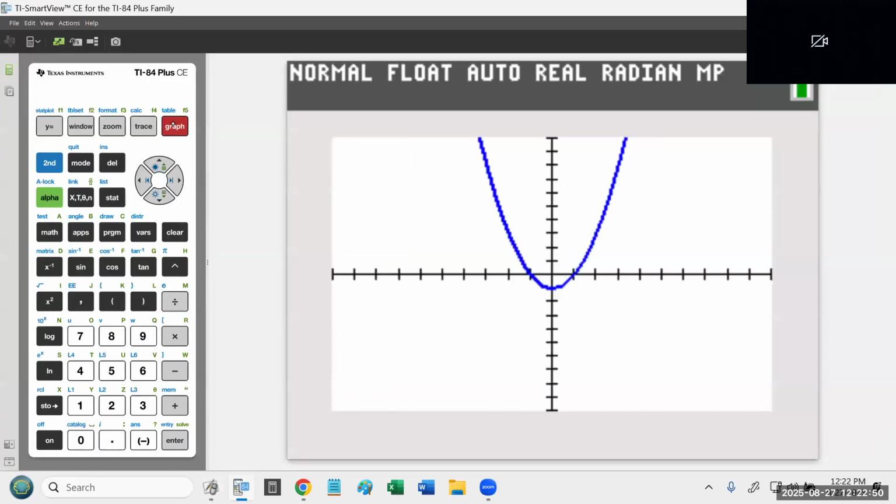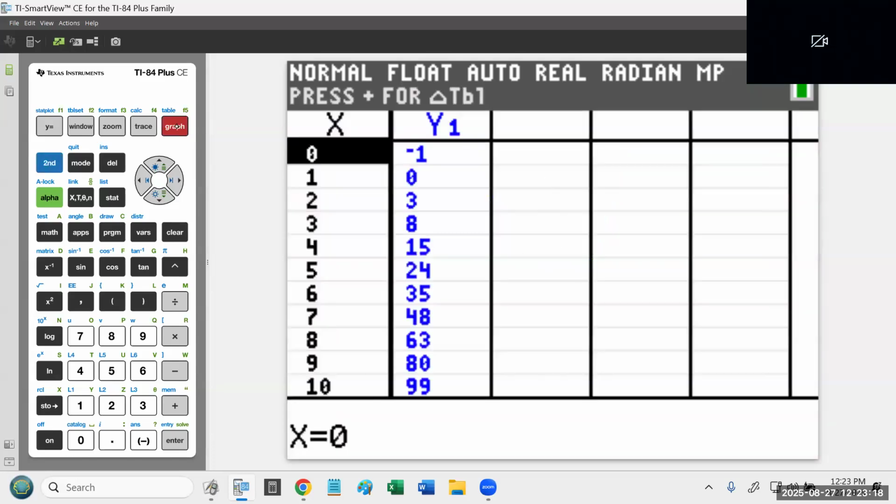Okay, well, guess what? See how the word table is right next to the graph button? What color is the word table? Blue. So if you want to get to that, you need to hit the blue button. So now I do want you to follow along with me. Hit the blue button, the second key, because it's like the second command. I don't want the first command. The first command on that button is graph. I want the second command that's attached to that button, and that's table. That's the blue one. So now after you hit second, you hit graph, and that jumps you to the table.